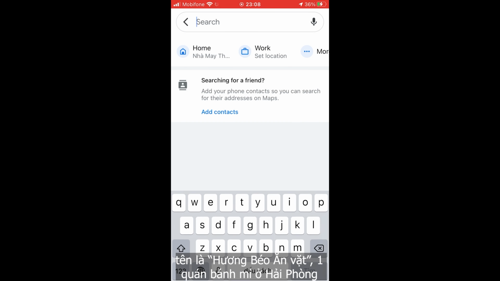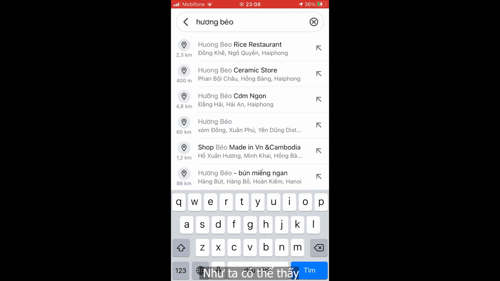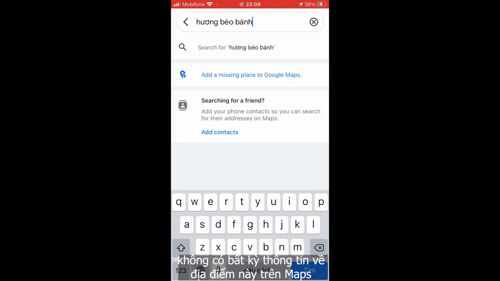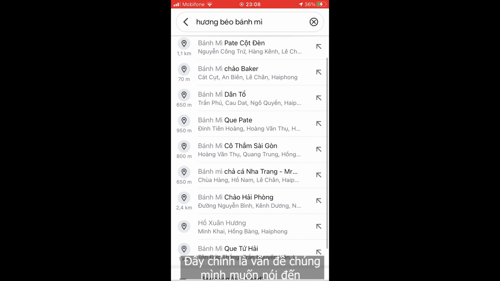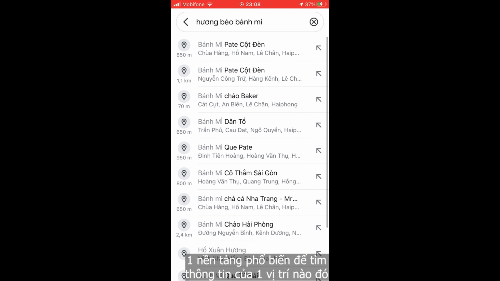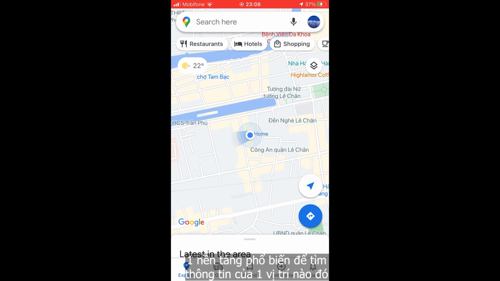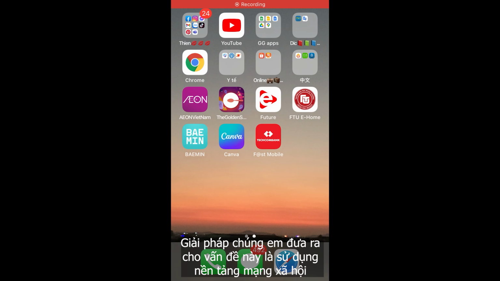Now we're gonna find another location on Google Maps named Hương Béo Ăn Vặt, a selling breast cafeteria. As you can see, there's no information about this location on Google Maps. This is the problem we want to mention. We can't find every location on Google Maps, a typical piece of software used to search for the information of a location. The solution to this problem that we suggest is using social media.